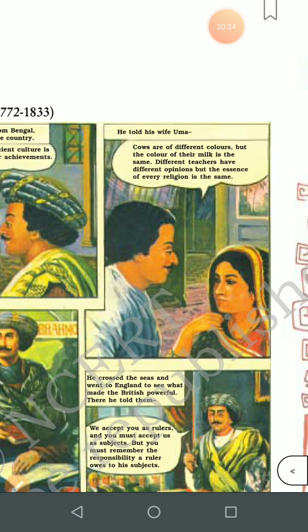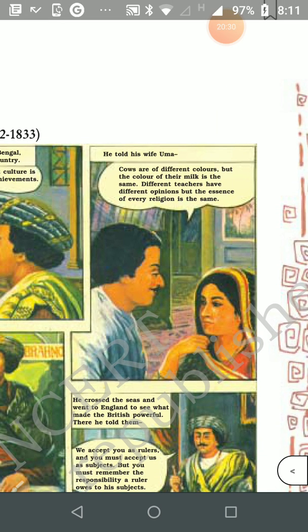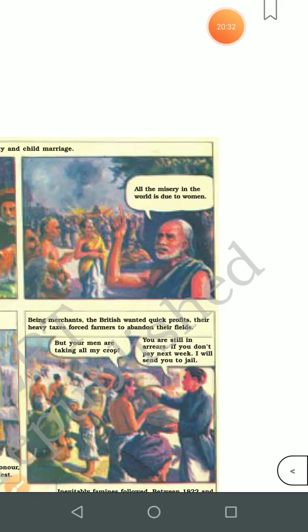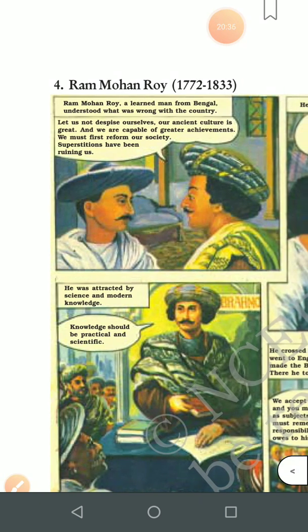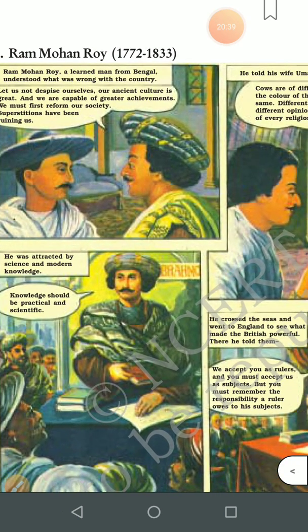Essence means the smell of every religion is the same. Such were the wonderful ideas and speeches he used to give.